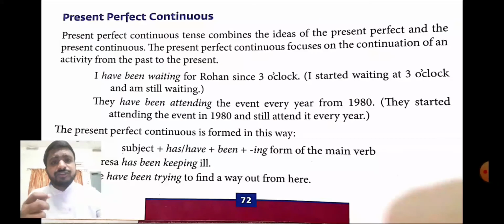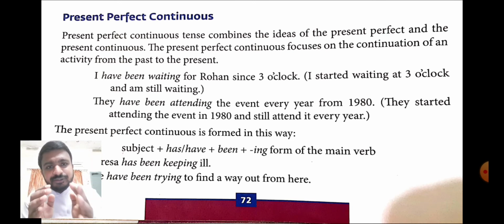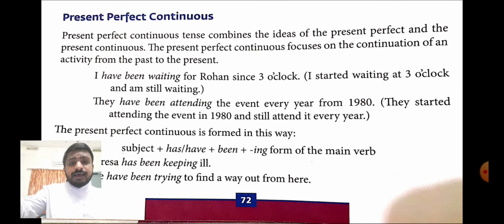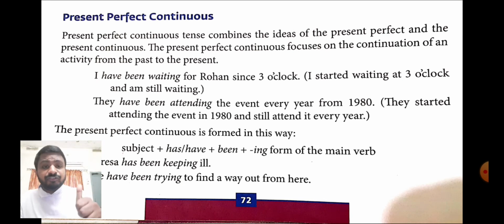Now let us see the second one, that is the present perfect continuous. The present perfect continuous tense combines the ideas of the present perfect and the present continuous. So what is happening here? Both the ideas of present perfect as well as present continuous have been taken. Some activity has started in the past, and now also it is continuing, so we use the present perfect continuous tense.